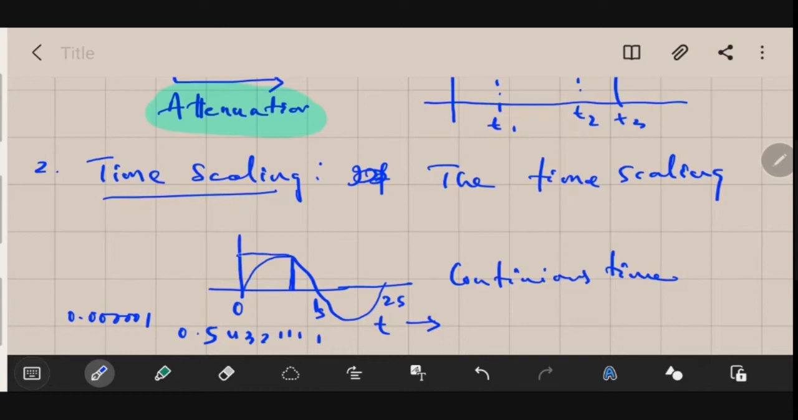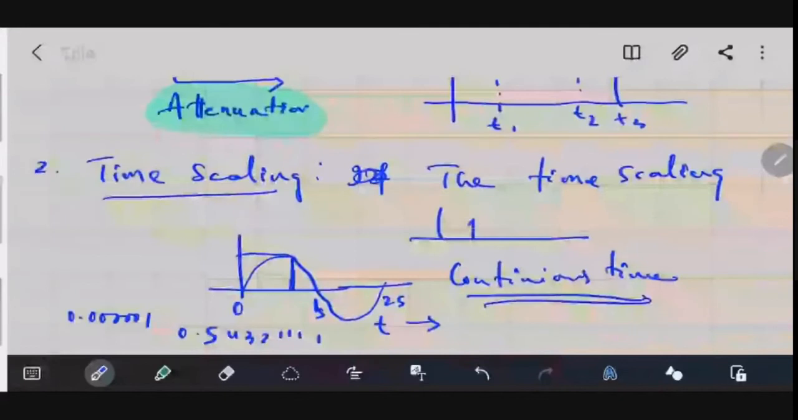For any value of time, I will find an amplitude of this signal, or we can also say that the signal is present at that particular time. So a continuous time signal exists for all values of time. Suppose we have taken a sine wave. Between 0 to 2 seconds, the signal exists everywhere, isn't it? Whereas if you take a discrete time signal, it will look like this.